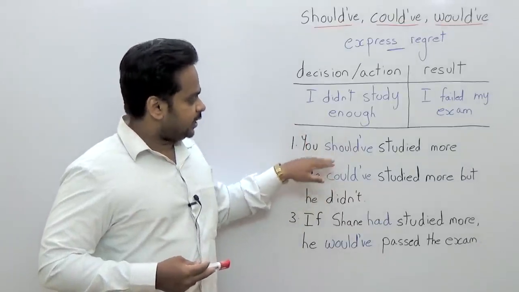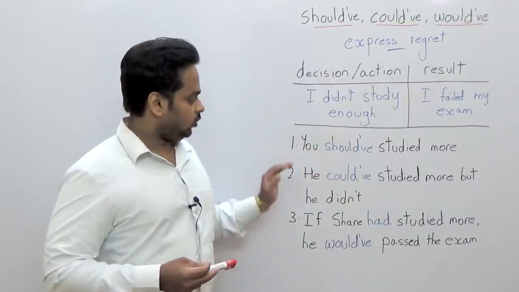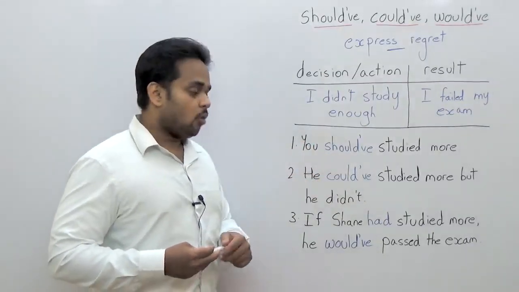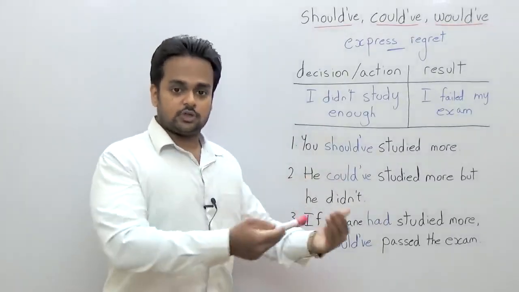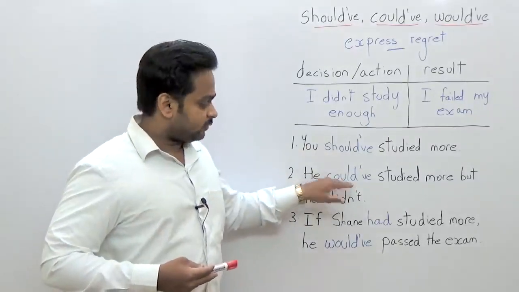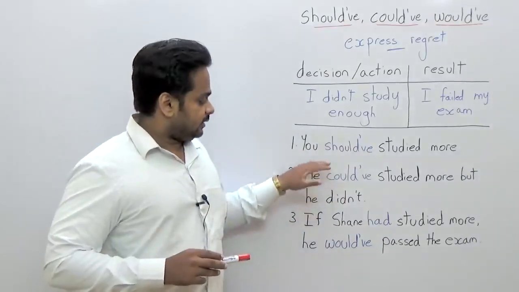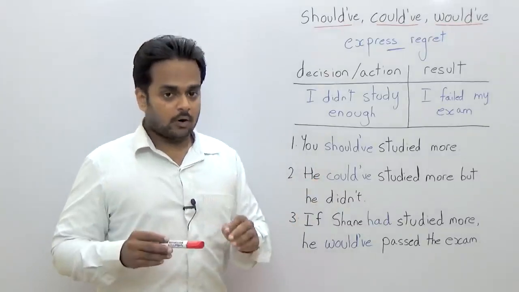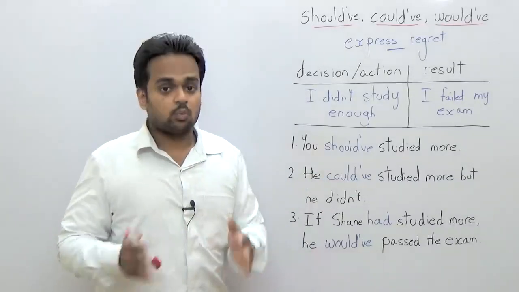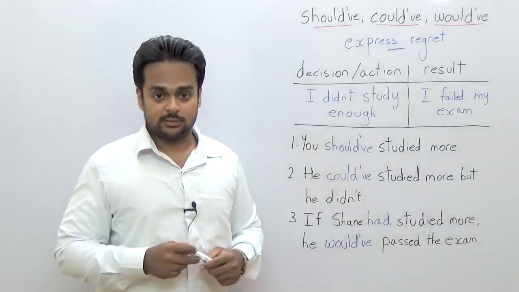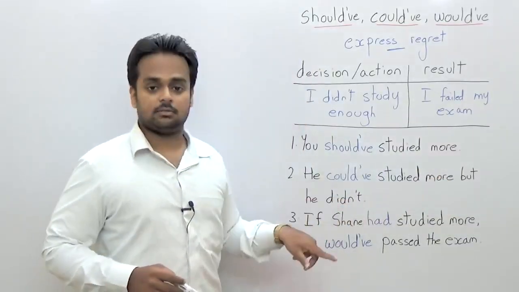Now, could've is just like should've, but could've is a little softer. Okay, have a look at this example. He could have studied more, but he didn't. Now, maybe this is his teacher saying this to another teacher. And here, could've focuses on the possibility, and that's very important. This sentence says that it was possible for him to study. He had the time, he had the material, he had the books, he had everything. It was possible, but he didn't do it. And often, could've is followed by this, but he didn't.